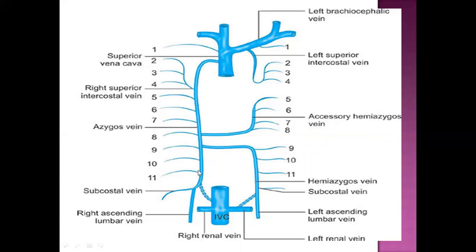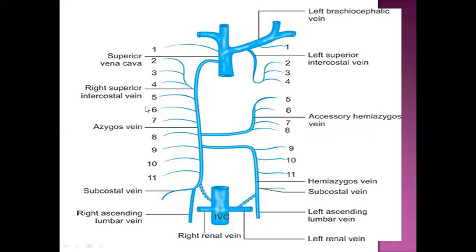Now, just like we have the intercostal spaces, correspondingly in each intercostal space we have intercostal veins. For the 11 intercostal spaces, correspondingly we have these intercostal veins draining into the azygous.